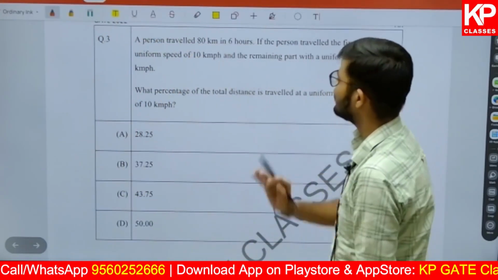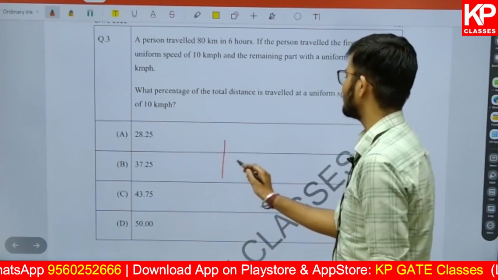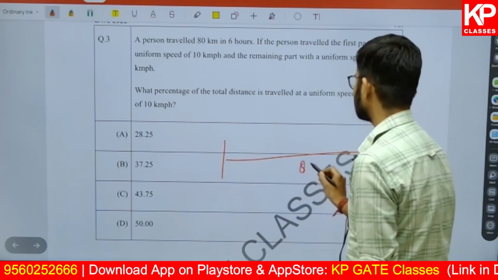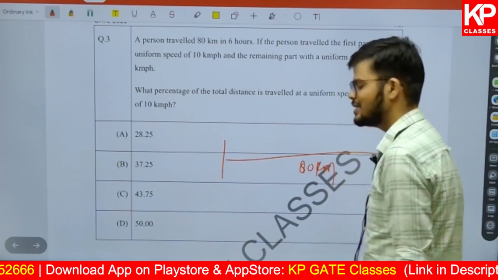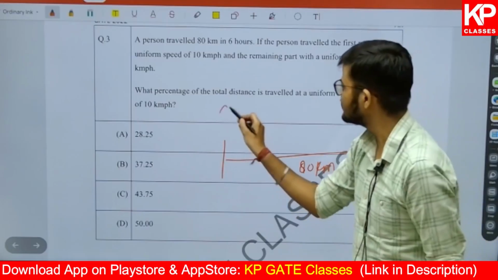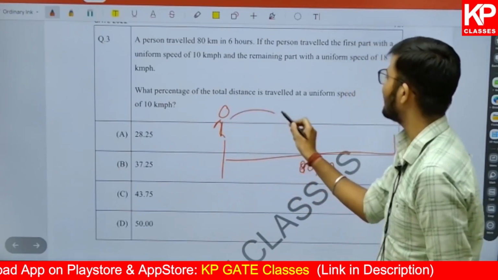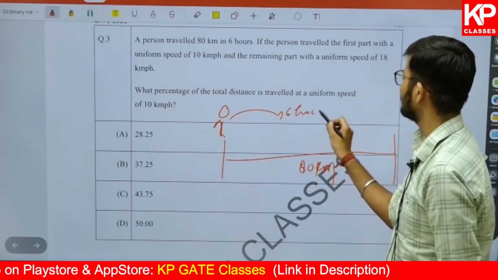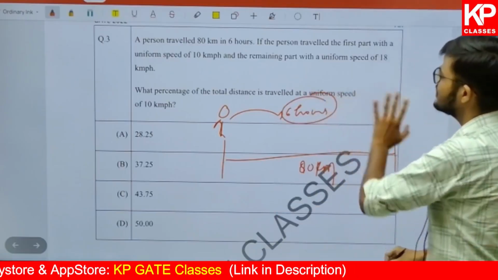It says a person travels 80 kilometers in 6 hours. Now suppose this is the 80 kilometer distance. Try to understand what they have given. This is the 80 kilometer distance, and a person covers this entire distance in 6 hours of time. Right? He covers the entire distance in 6 hours.